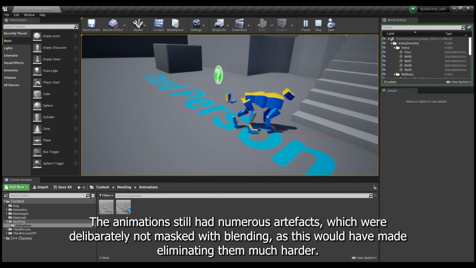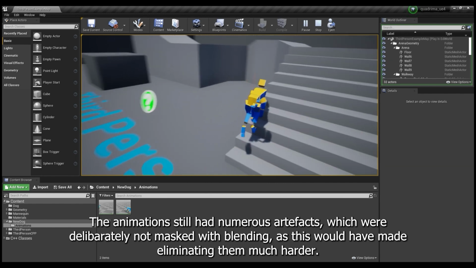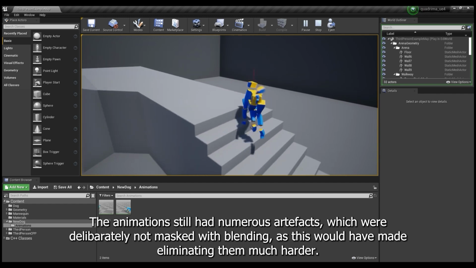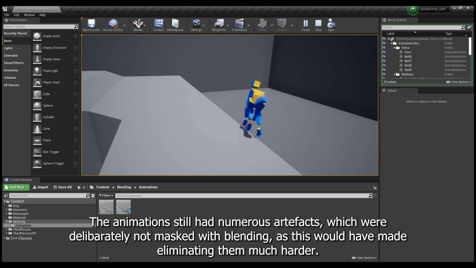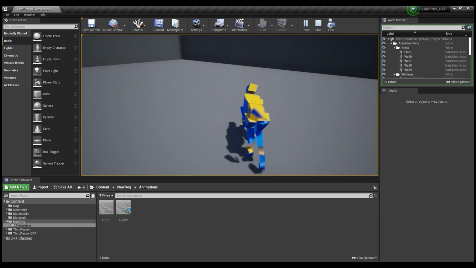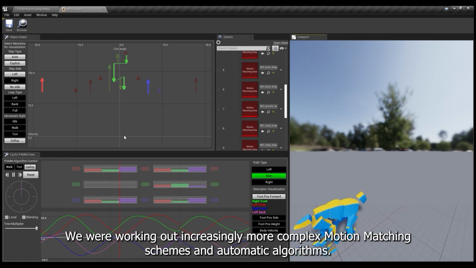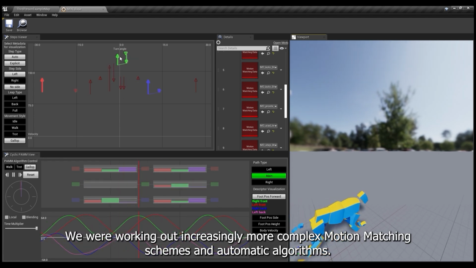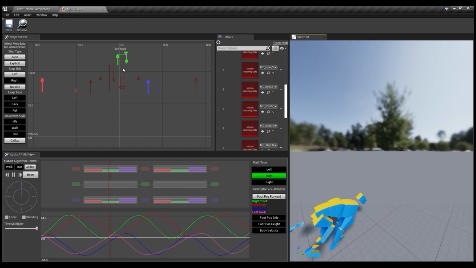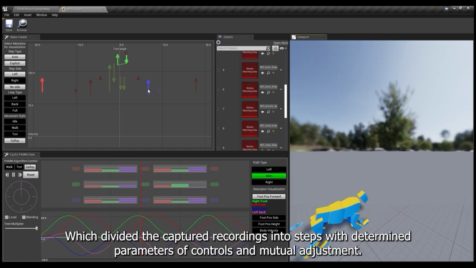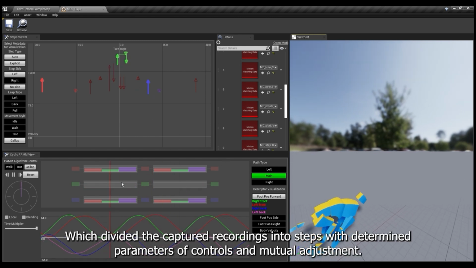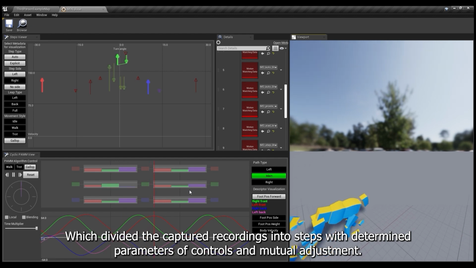The animation still had numerous artifacts, which were deliberately not masked with blending, as this would have made eliminating them much harder. We were working out increasingly more complex motion matching schemes and automatic algorithms, which divided the captured recordings into steps with determined parameters of controls and mutual adjustment.